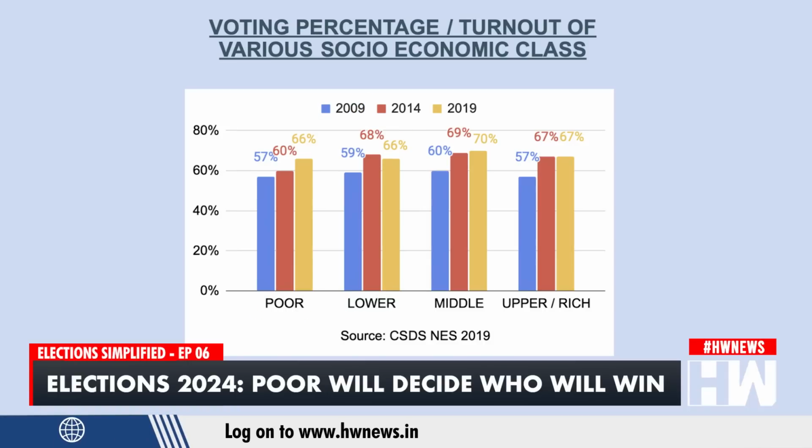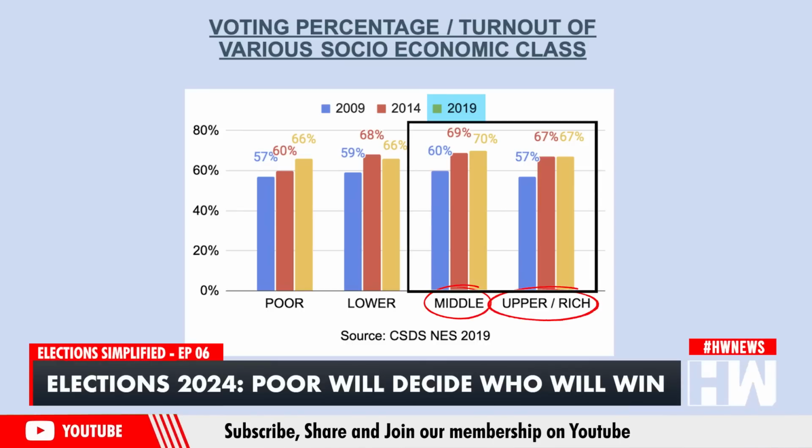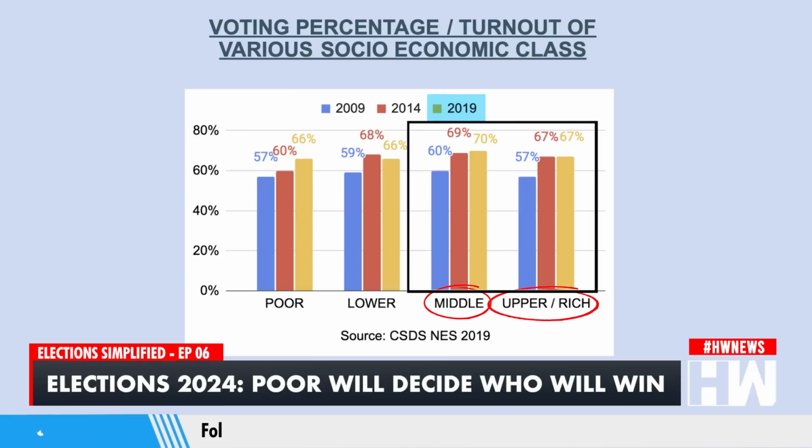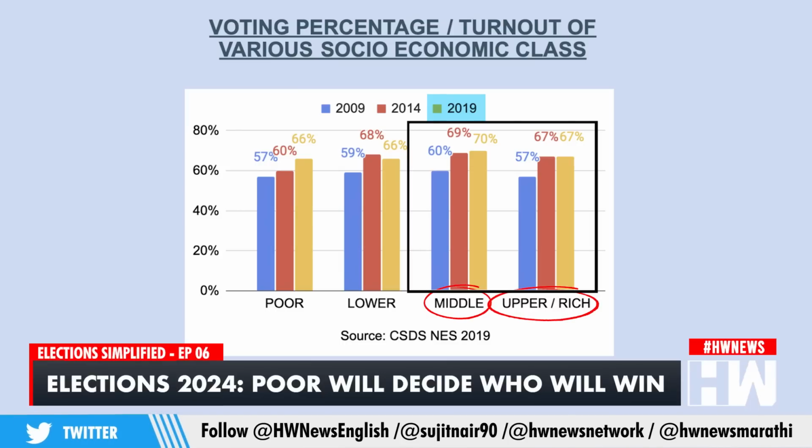Now cut to 2019, the turnout of the middle and the rich class was higher than the poor and the lower classes. The advent of social media has increased their interest in politics and elections, which seems to have somewhat reduced the urban voter apathy.